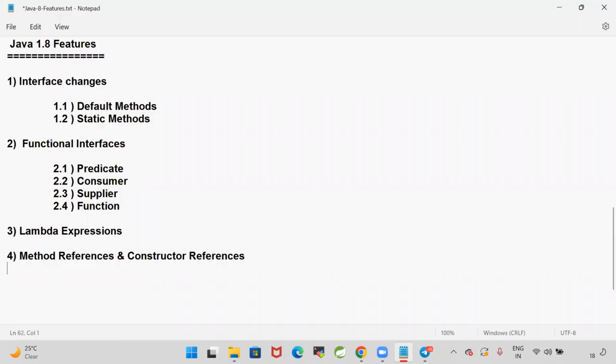Earlier, if you wanted to print data, for example, you would write System.out.println("hi"), like this. Here println is a static method. From Java 1.8, you can write System.out::println, that's it. So a double colon operator got introduced. This is called a method reference.